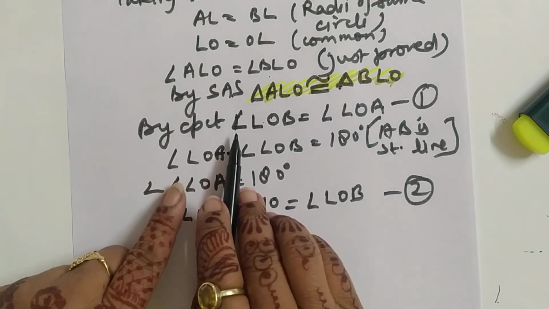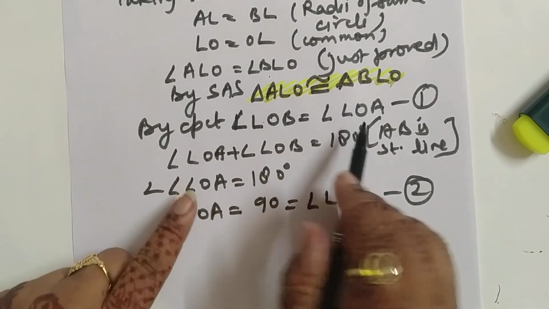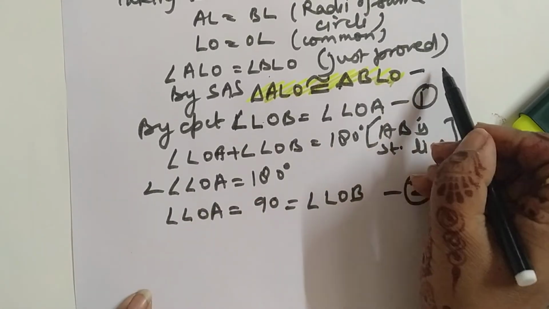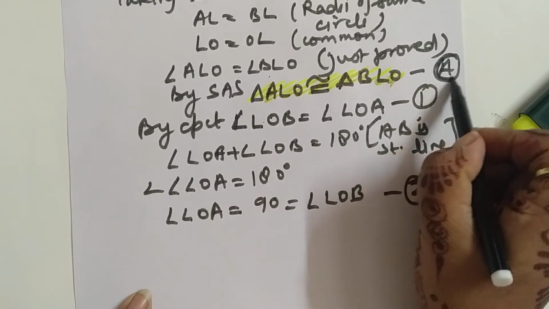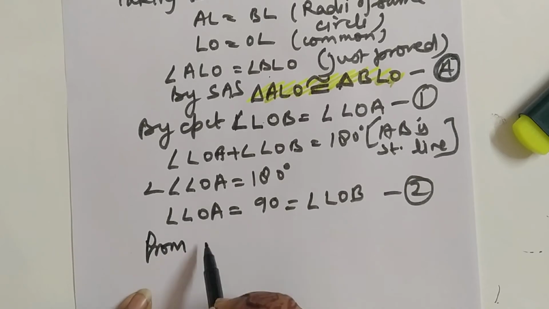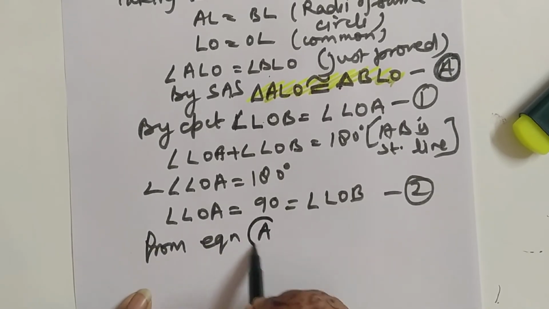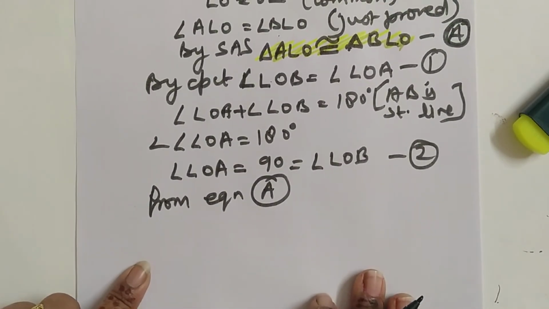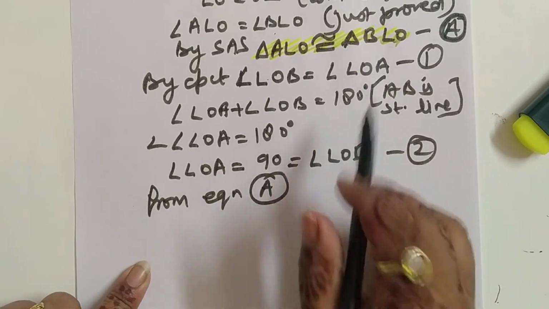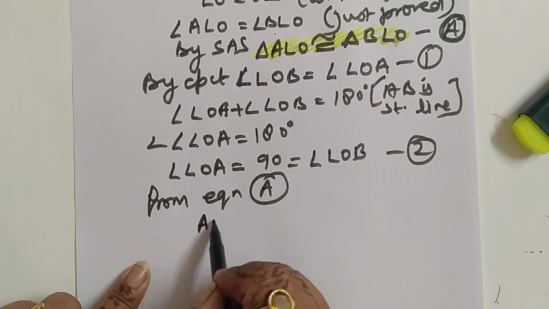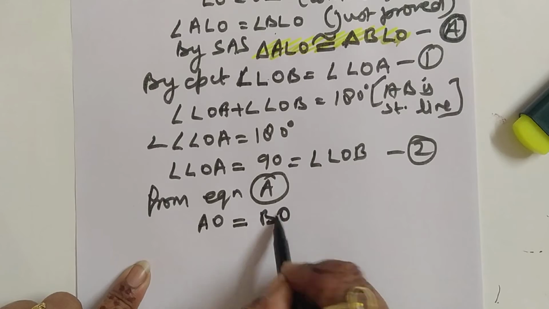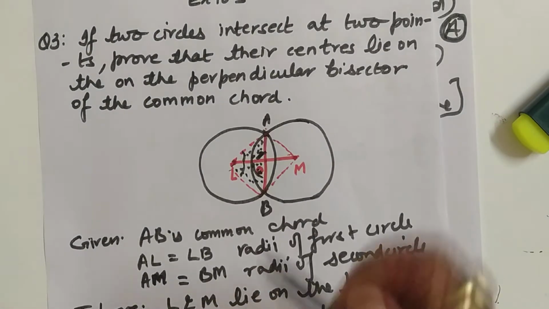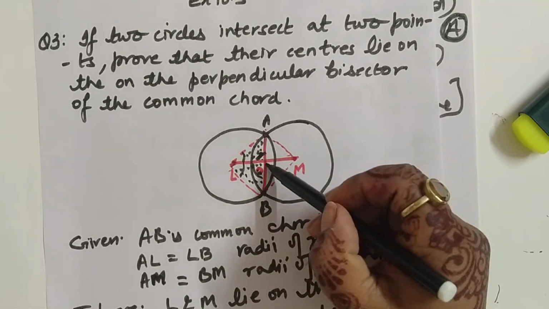So by CPCT we have got LOB and LOA, and suppose this is equation number A. So from equation A, because these two triangles are congruent, AO is equal to BO. Yes, AO is equal to BO.